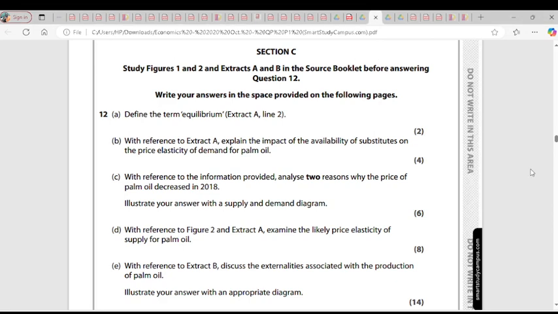So we continue with Economics AS past paper, May, June 2020. The extract. Section C, yeah. Question 12. Define the term equilibrium. Extract A, line 2.